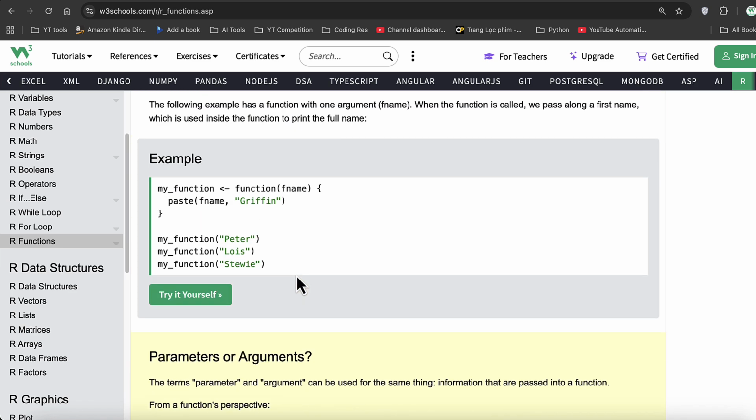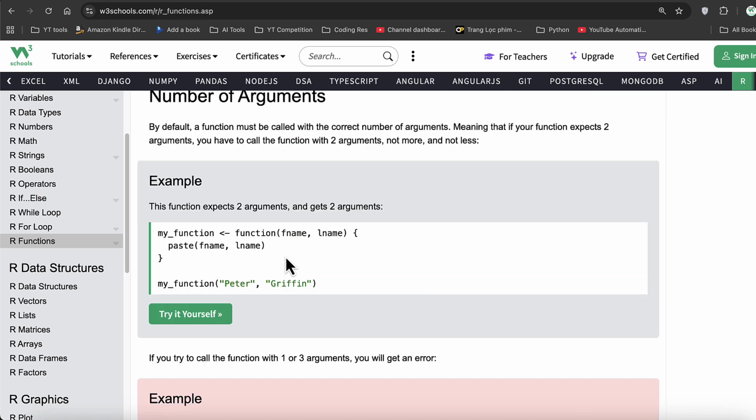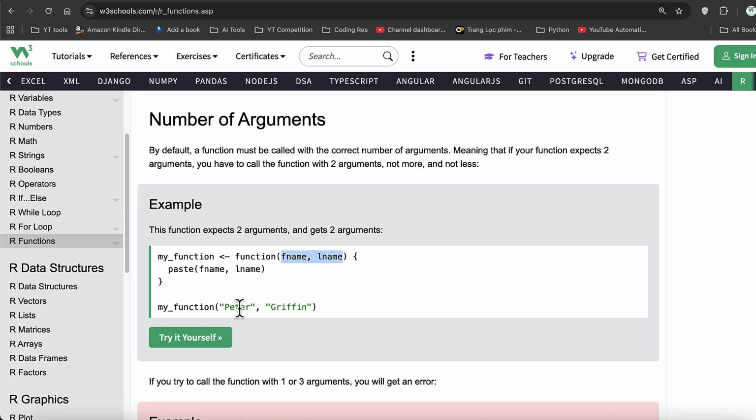In the earlier case, because I declared only one parameter, only one argument is given. In this case, we have 2 parameters. Hence, when I call the function, I need to pass 2 arguments. So when I say Peter, it will be assigned to the first parameter fname, and the second argument will be assigned to the second parameter automatically. And then we can use fname, lname, and the paste function to paste the values of these two parameters.